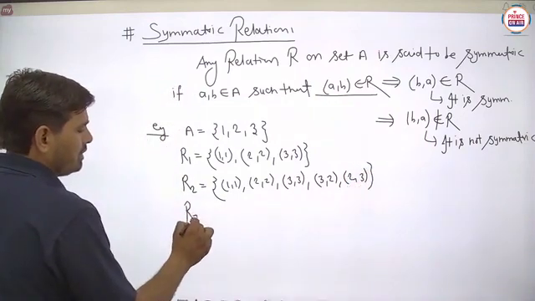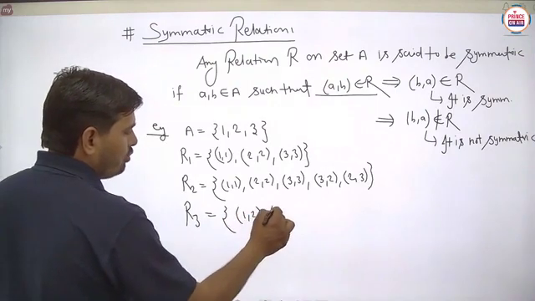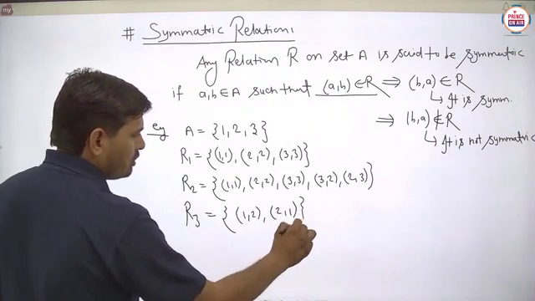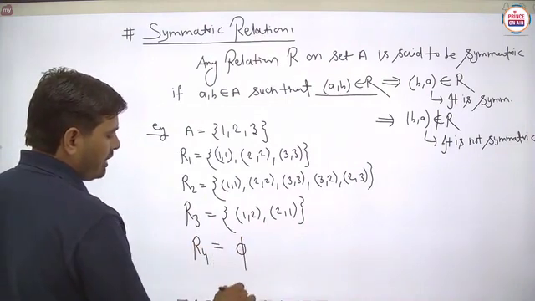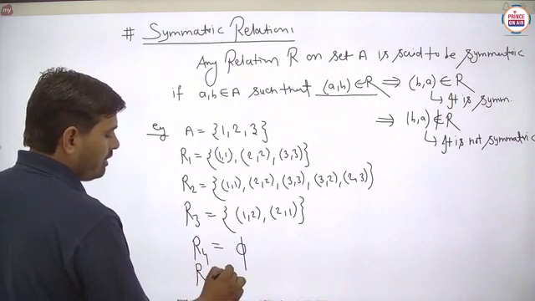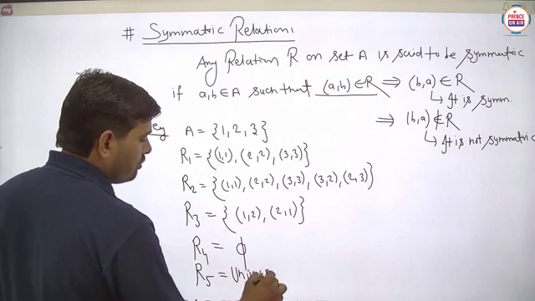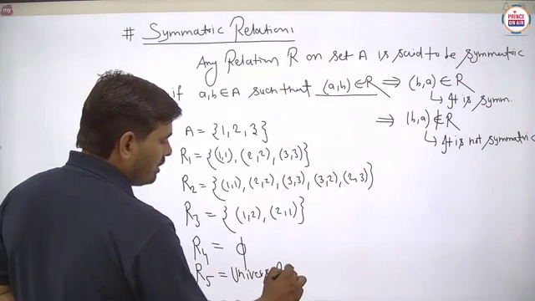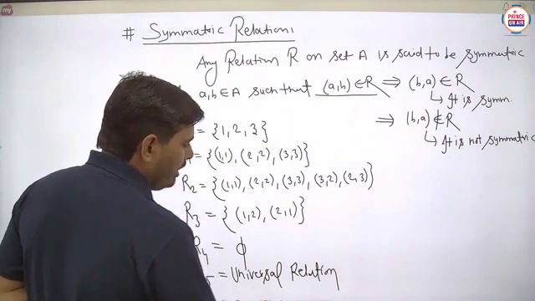Next R3: (1,2) and (2,1). Suppose R4 is the empty relation. And lastly we also take the universal relation.